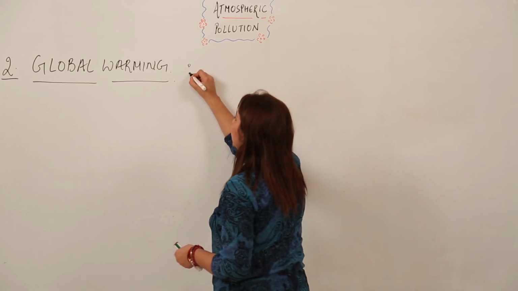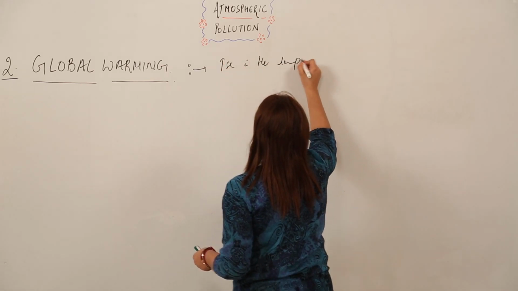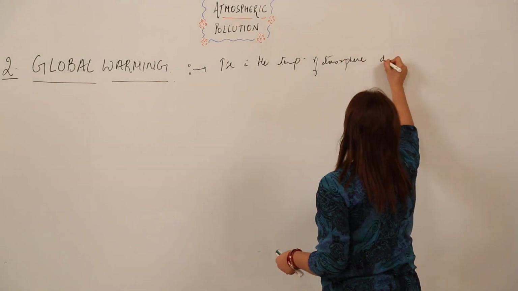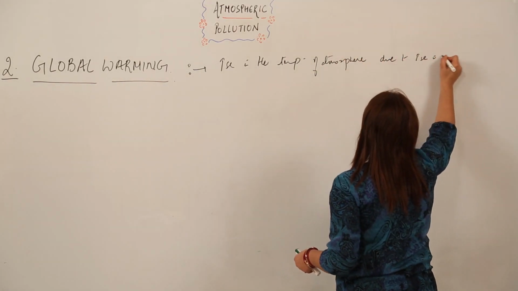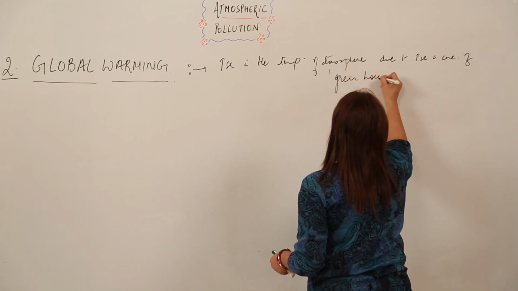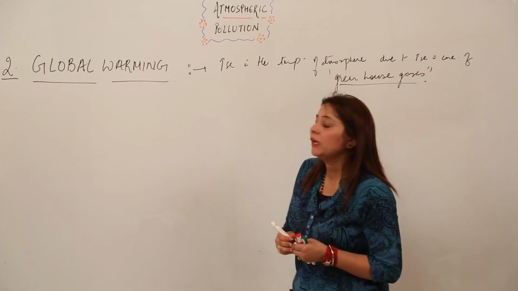It is actually, you can say, the increase in the temperature of the atmosphere due to an increase in the concentration of greenhouse gases. So what is global warming?